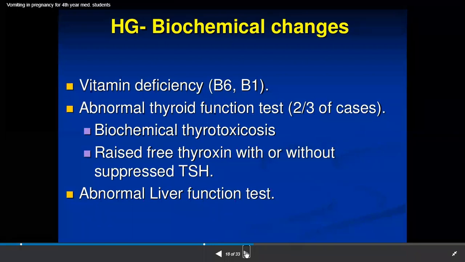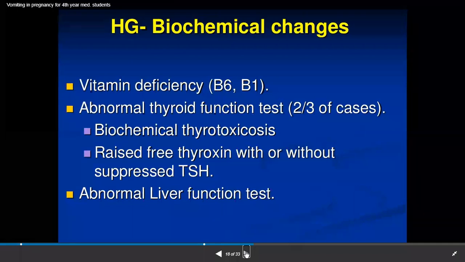Out of about 100 patients who come to me, two-thirds are suffering from thyroid problems. So what is it? It is a biochemical thyrotoxicosis, with raised thyroxine with or without suppressed TSH.